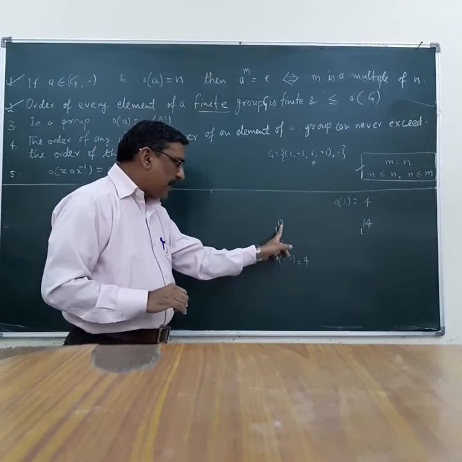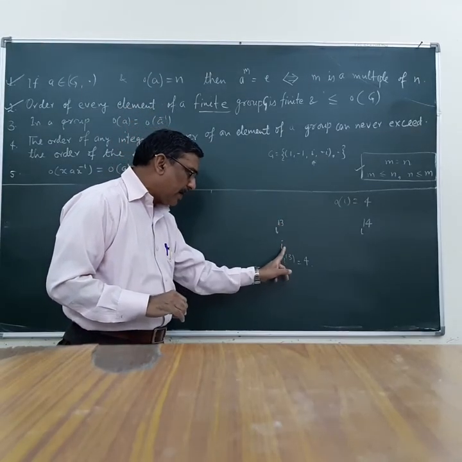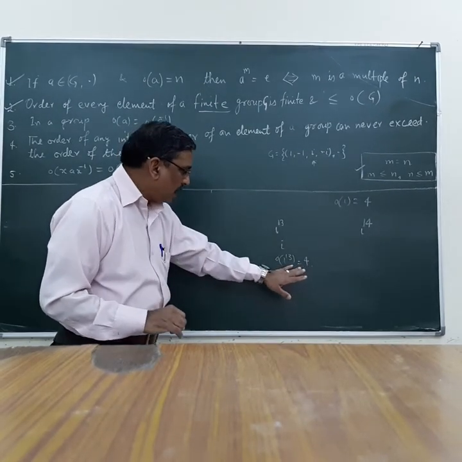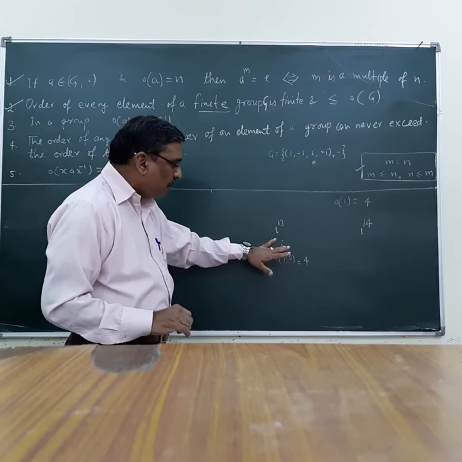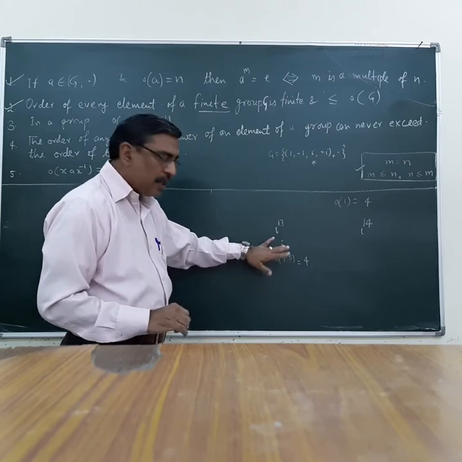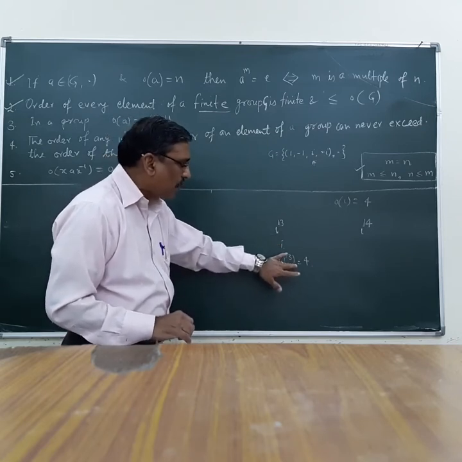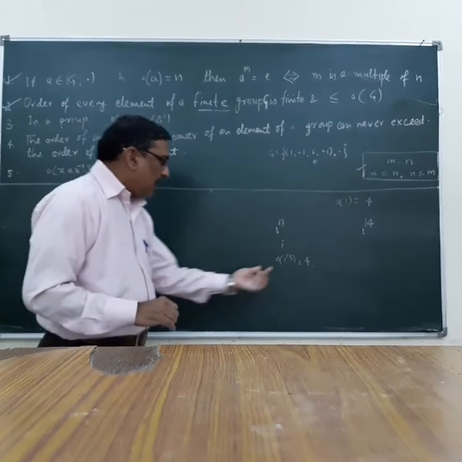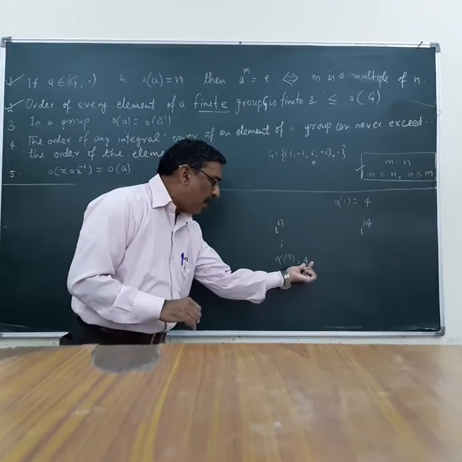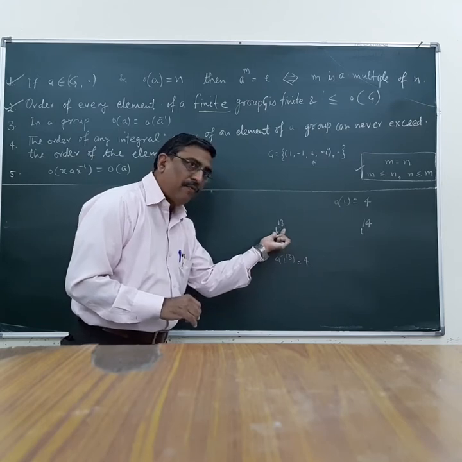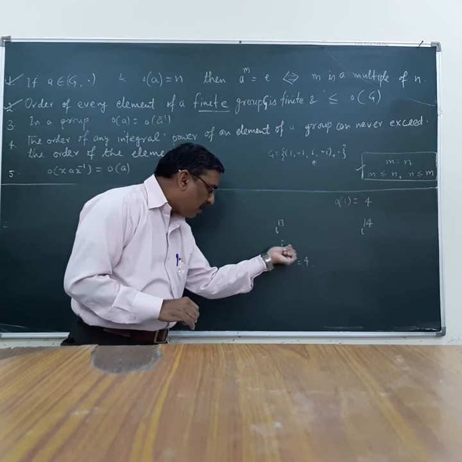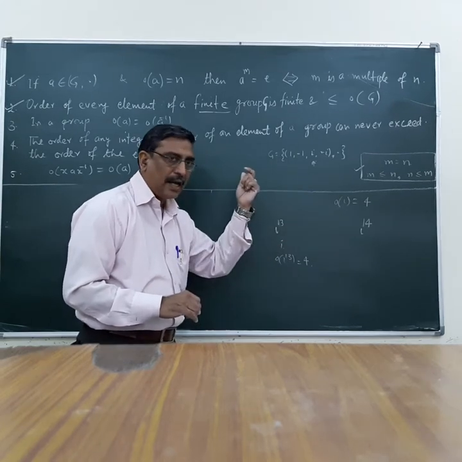Iota raised to the power 13 is nothing but iota, so the order of iota raised to the power 13 is equal to the order of iota. Therefore, the order of iota is 4. Therefore, an integral power of an element has the same order as the order of its original element.